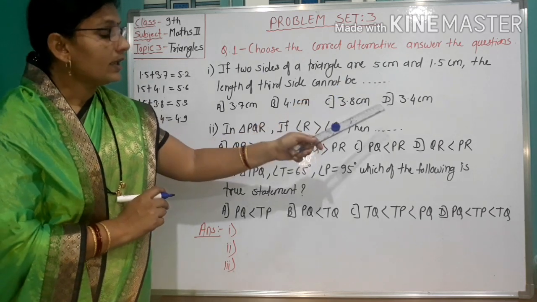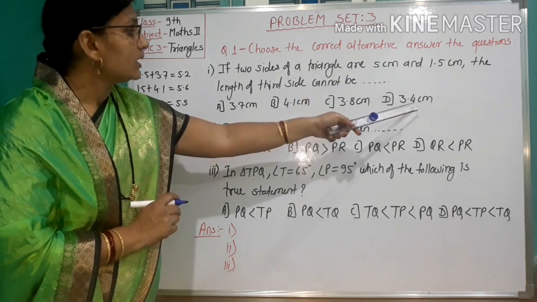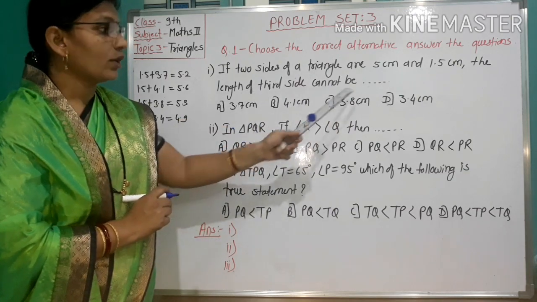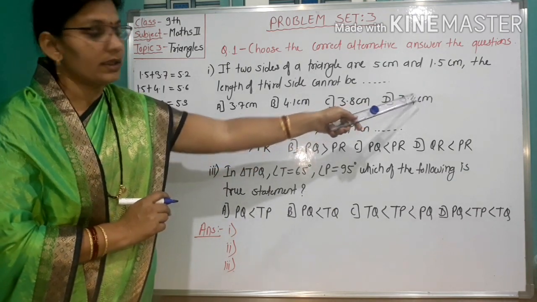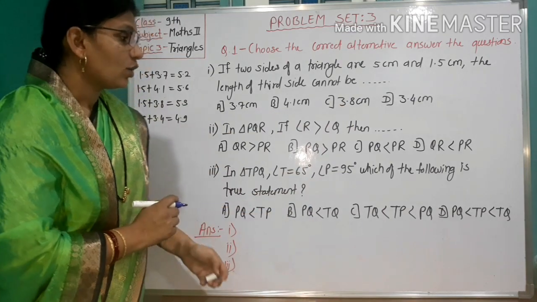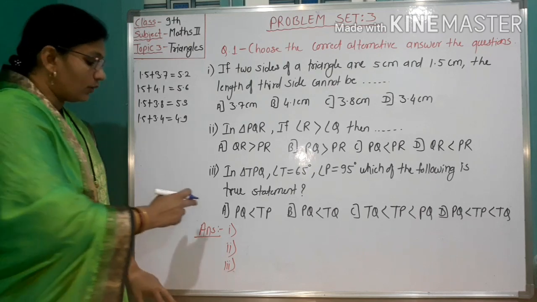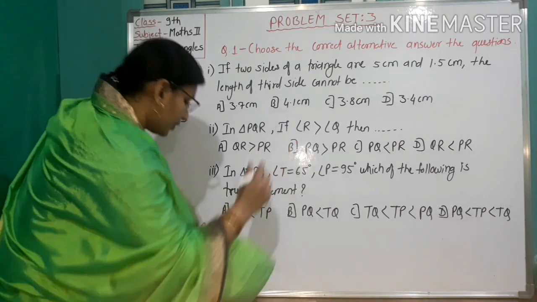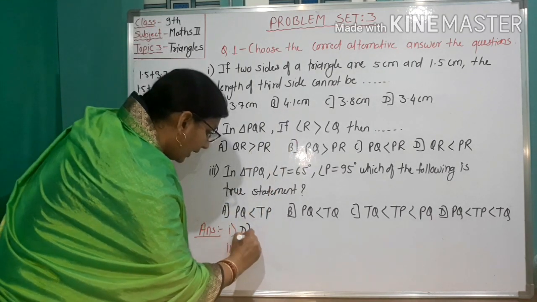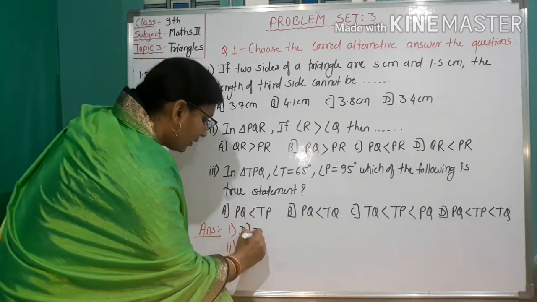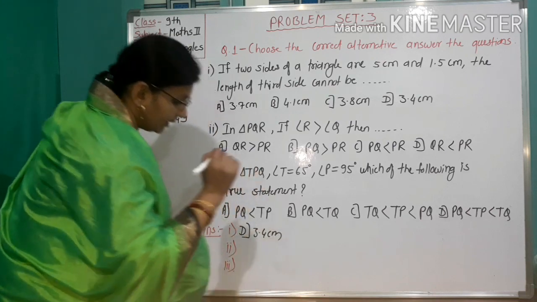Therefore, the length of the third side cannot be 3.4 centimeter. So the correct option is 3.4 centimeter. Write the answer of 1, that is option number D, and also write the answer 3.4 centimeter.